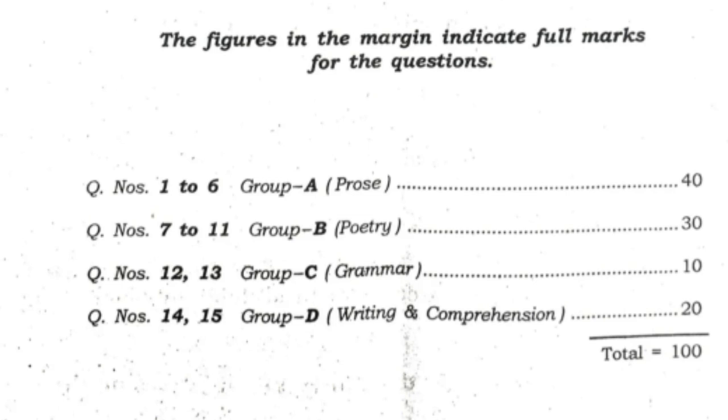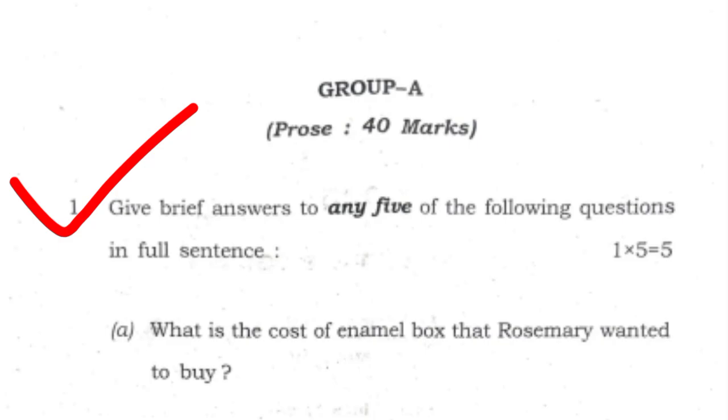My dear students, in between I would like to say that Group A or Pro section carries a total marks of 40. Question number 1. Give brief answers to any 5 of the following questions in full sentence. There is a total of 5 marks with 1 mark for each question.